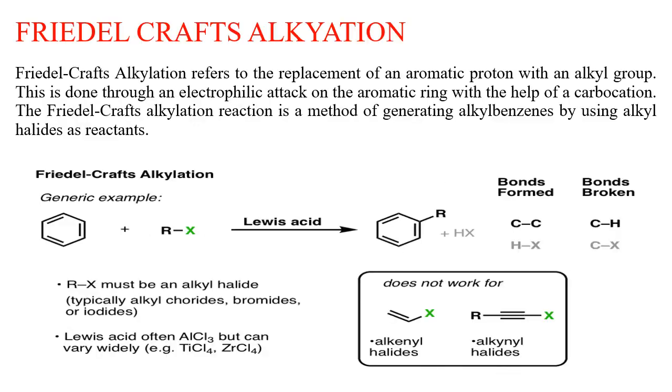Friedel-Crafts alkylation. Friedel-Crafts alkylation refers to the replacement of an aromatic proton with an alkyl group. This is done through an electrophilic attack on the aromatic ring with the help of a carbocation. This reaction is a method of generating alkylbenzenes by using alkyl halide as reactant. In this reaction, alkyl halides attack benzene in the presence of a Lewis acid like AlCl3 and it gives alkylbenzene.